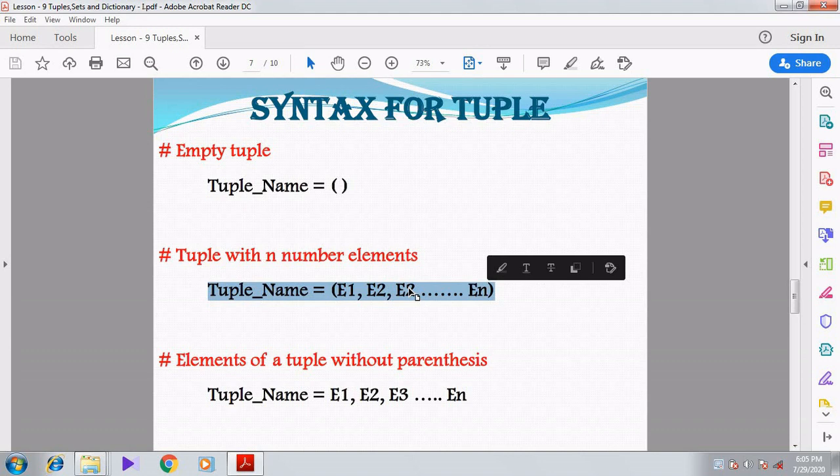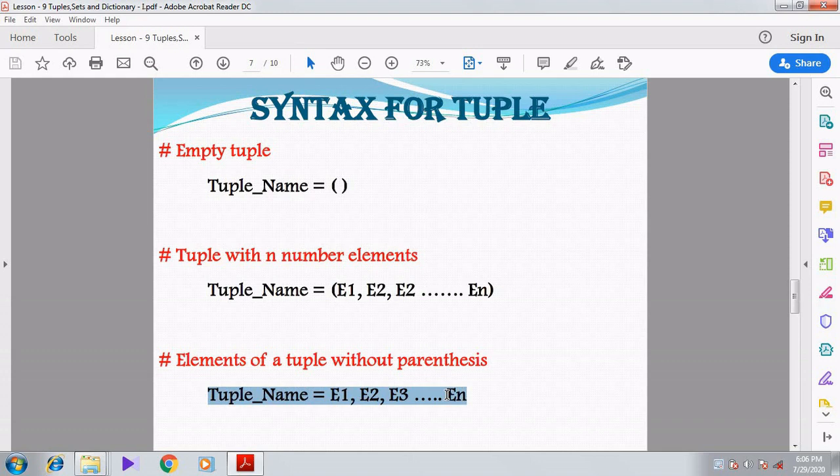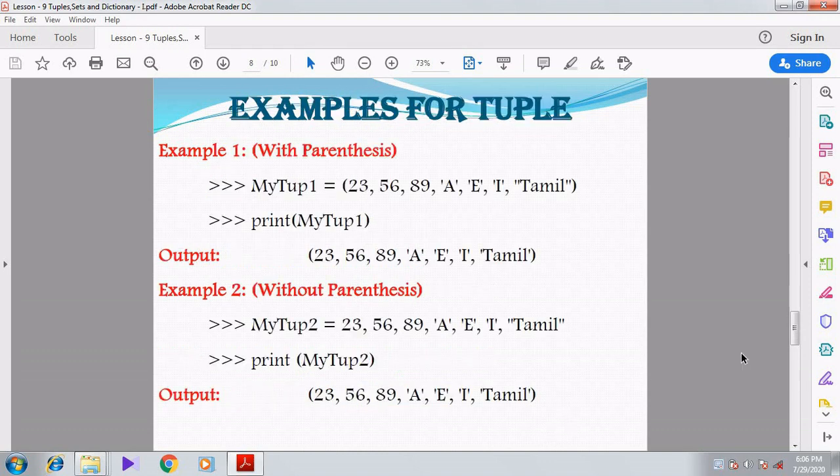At the same time, I can create the elements of the tuple without parentheses. Without parentheses means I can specify the tuple name equal to E1, E2, E3 up to En, that is n number of values, without specifying the parentheses. So with parentheses or without parentheses, we can specify the tuple.